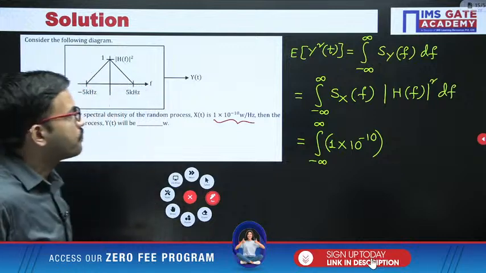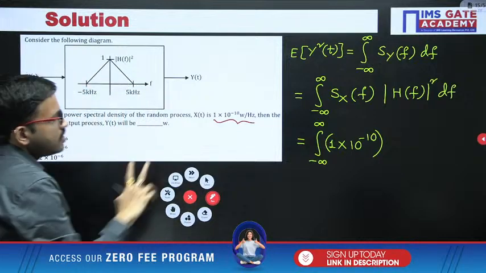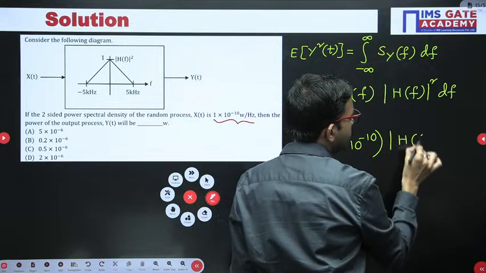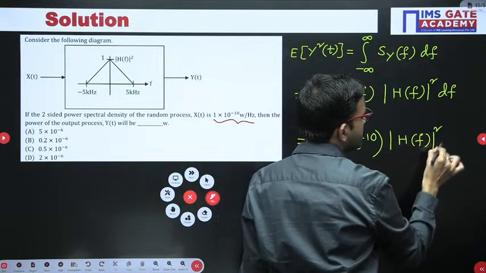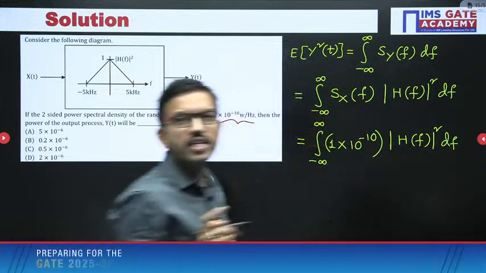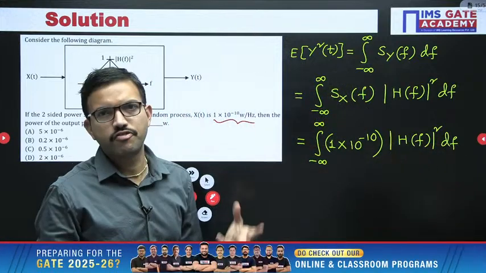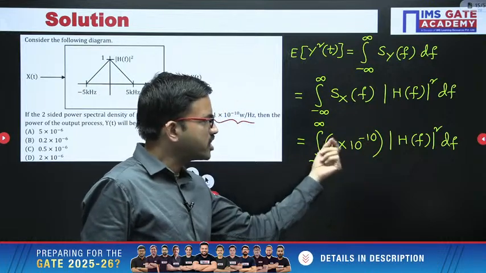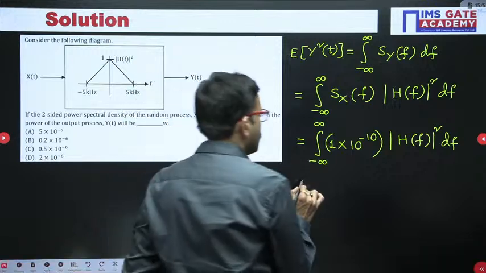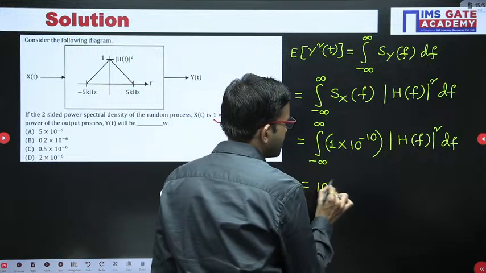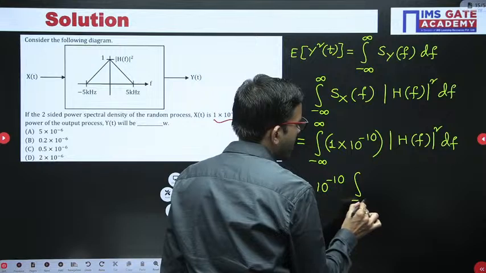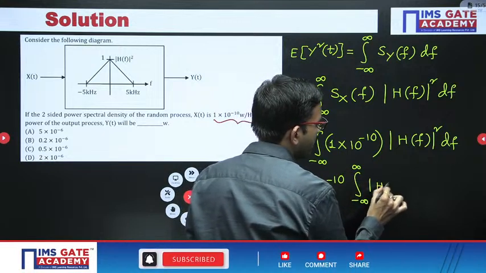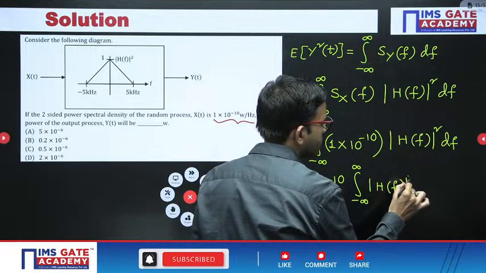Now you can observe, this one I am keeping as it is, magnitude of h of f whole square. See, initially some of you might have thought this question is tough, but if you use the basic formulas, anyway this is the constant, we can keep it outside, right? So 1 into 10 power minus 10 we can write as 10 power minus 10, and now you have minus infinity to infinity integration of magnitude of h of f whole square df.